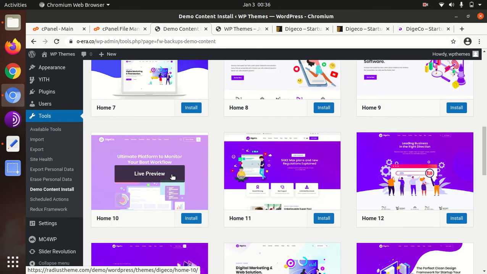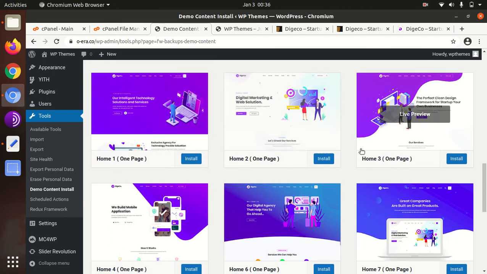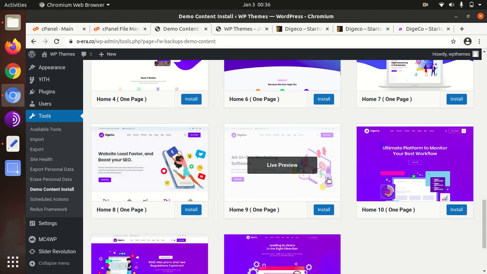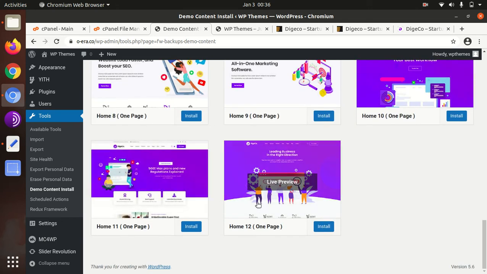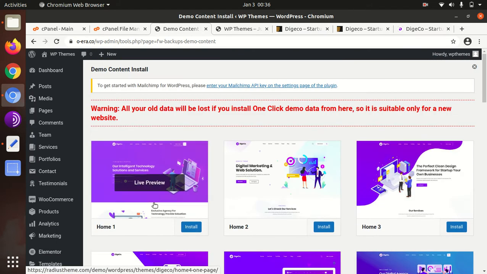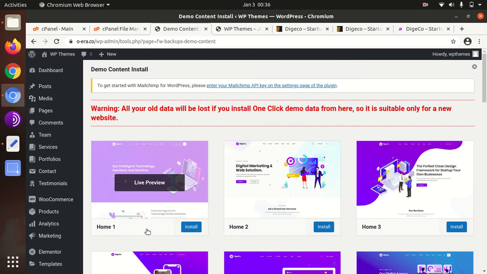There are many options. You can see all the options, one page option, multiple page option, as we seen in the demo website of theme developers. 12 options are here, and you can choose any of these. I'm installing the first one, the default one. Just click on install.